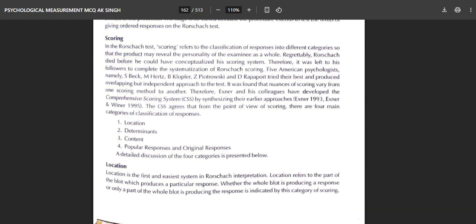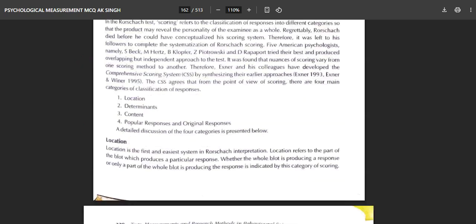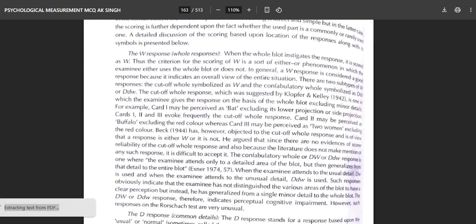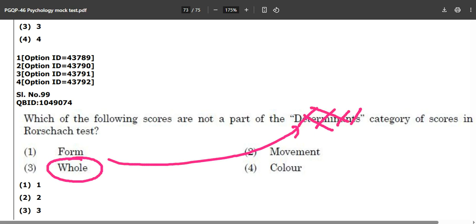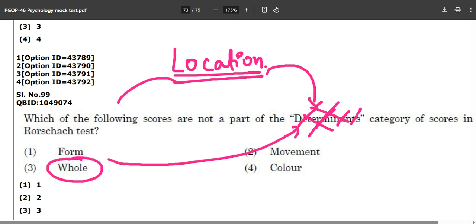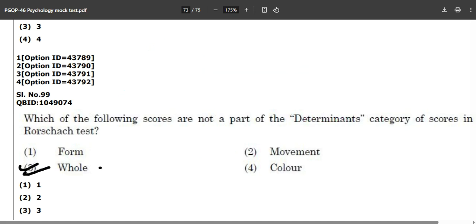Okay, now first of all we will deal with the location, and in the location you will find your answer, because a big W is over here. The W response stands for the whole responses. Now, is whole under the heading of determinants? No, it was not under the heading of determinants, it was under the heading of location. Location, determinants, content, popular responses and original responses. So what is going to be the correct answer? Pretty obviously, option number 3 is going to be the correct answer, and you will fetch an easy 1-2 marks.